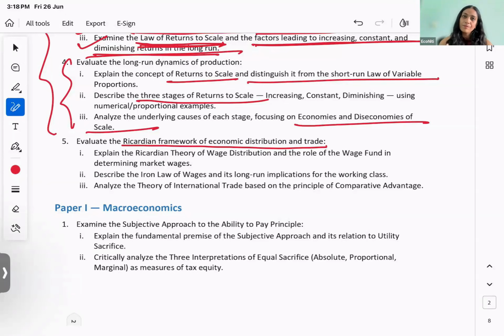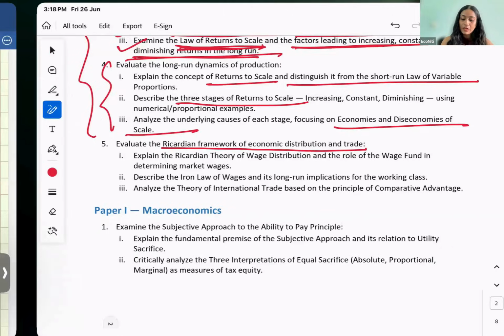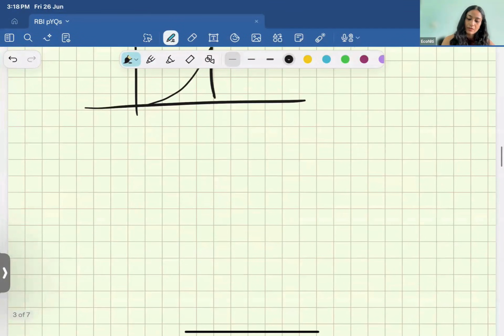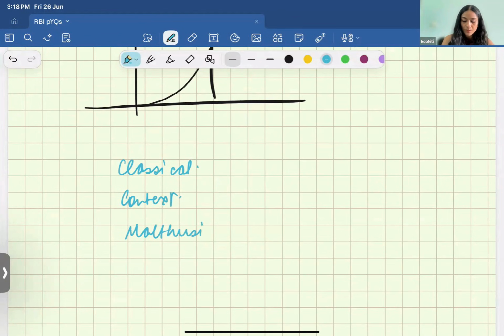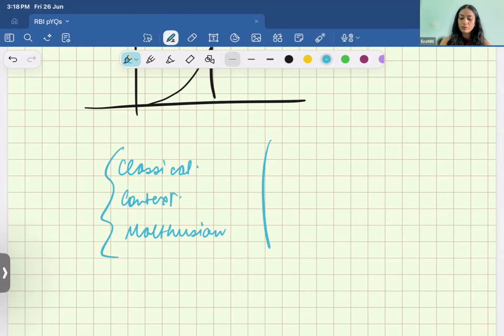So you have to mention that he was a classical economist. Classical बोलना होगा, उसके बाद हमें context mention करना होगा, right? We have to mention that the Malthusian population principle was what influenced him, right? This is where the iron law of wages is basically deriving itself, है ना? So ये 3-4 बातें रिकार्डो के बारे में बोलनी है and what he was working on.